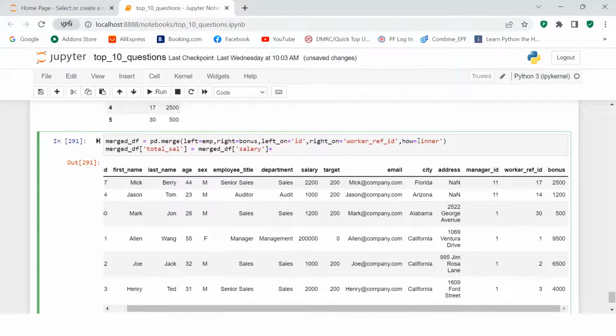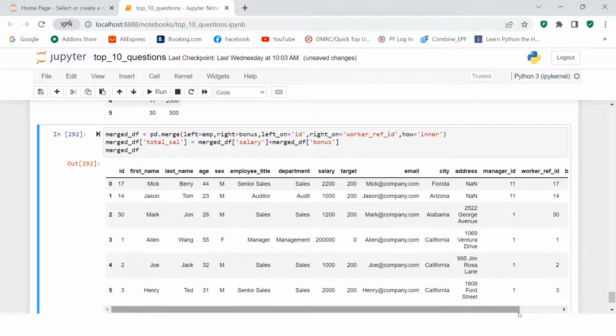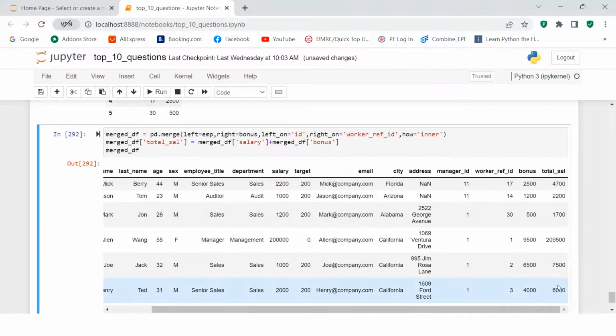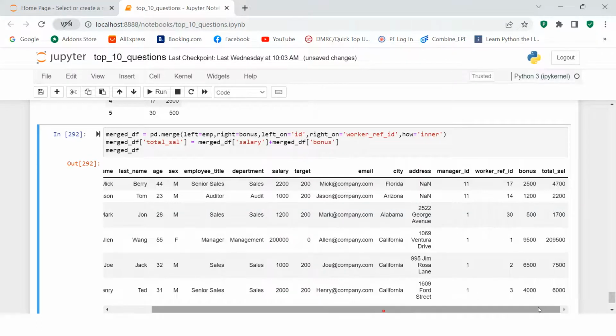and plus. There could be many ways of doing this. I am finding it simplest to explain. And then here you can say bonus, and it should have a column created, total salary. Let's just see that. Yeah, here we got that. Now the next thing we're going to do is summarize that. In the summary we require employee title, and we require gender, which is the X column over here, and then we require the average of total salary.